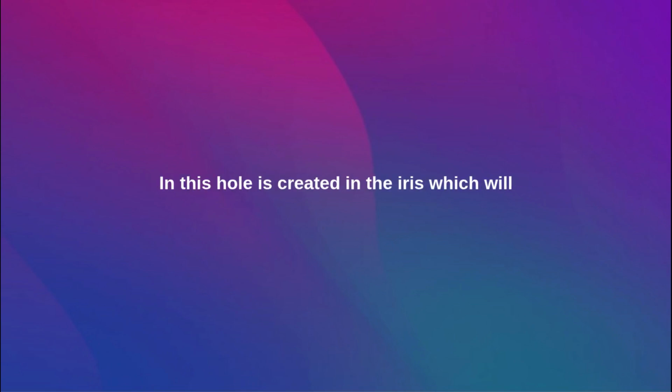In this, a hole is created in the iris, which will bypass the pupillary block. Surgical iridectomy is done if the laser is not successful. Then we have chronic angle closure. Medical therapy is the same as acute angle closure, and laser iridotomy or trabeculectomy can be done if it is progressive.